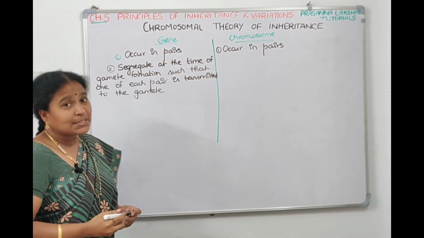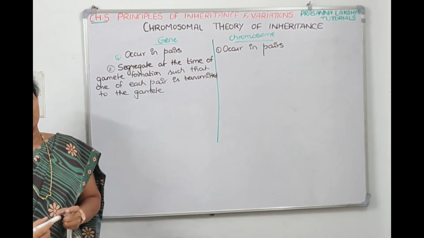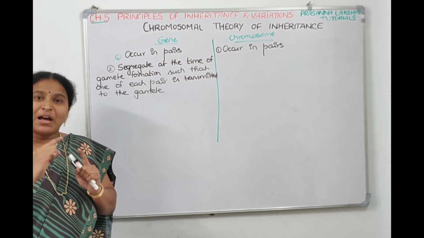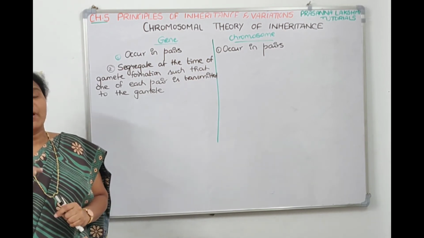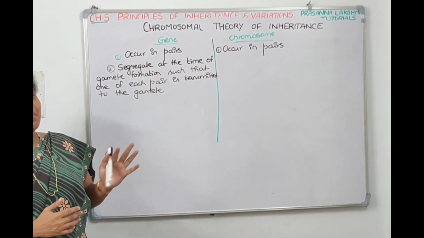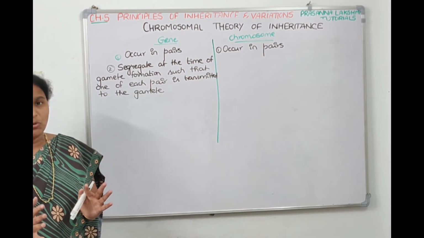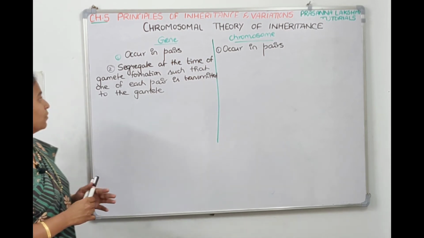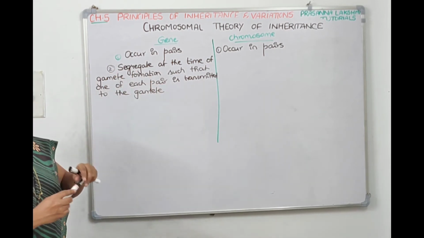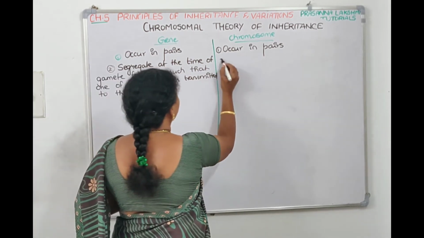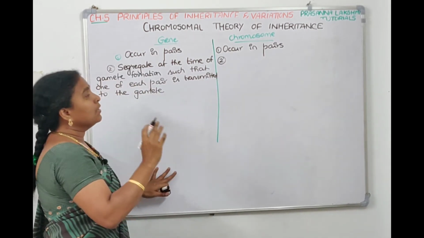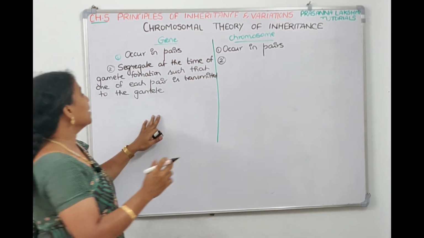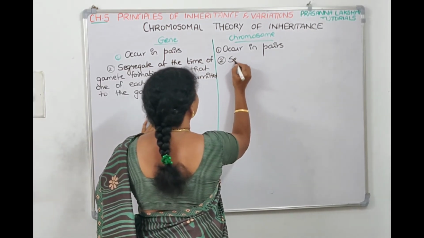So genes are segregating at the time of gamete formation by meiotic division, so that among capital R, small r, only one will go to the gamete. Among capital Y, small y, only one will go to the gamete. In the same manner, where are the genes present? On the chromosomes. That means chromosomes also segregate at the time of cell division only. Same point is written there also, because it is the same, right? That's what they're trying to explain. The behavior of chromosomes is parallel to the behavior of the genes, right? So the same point we can write here.